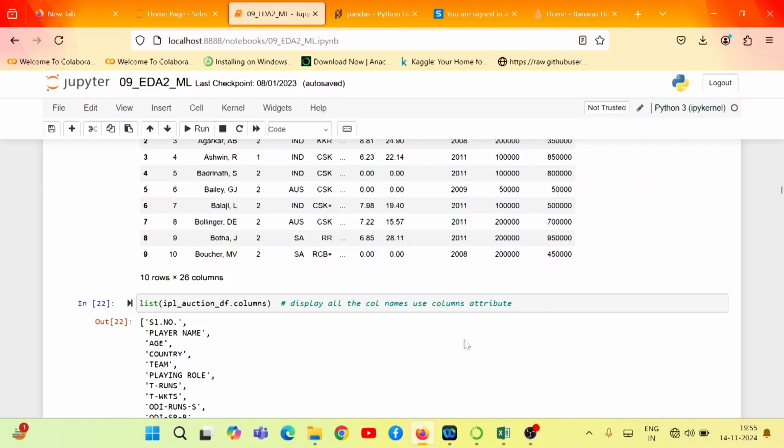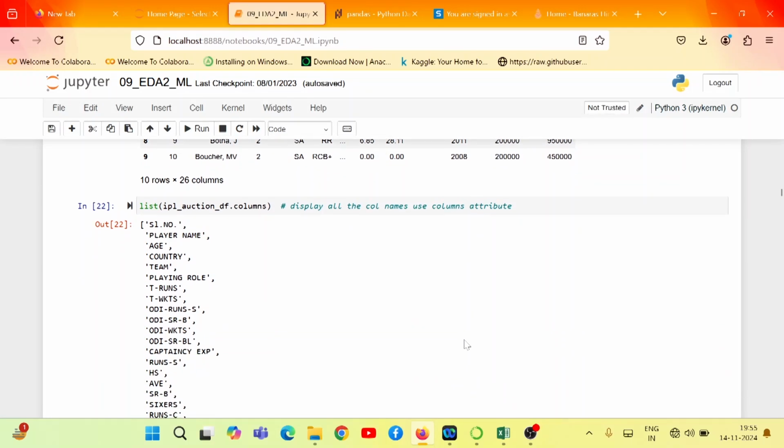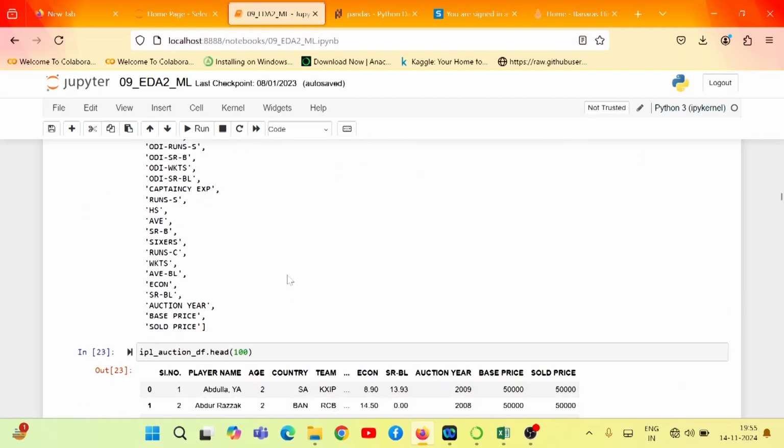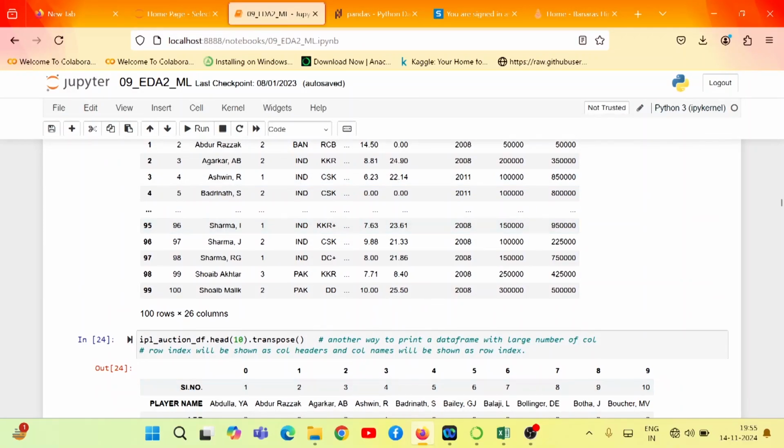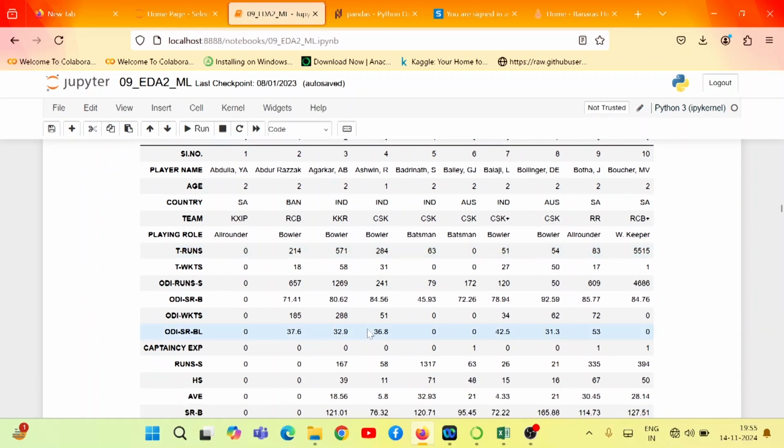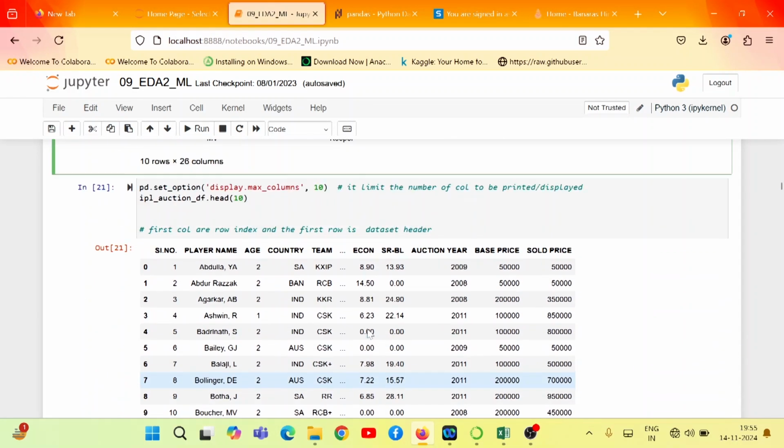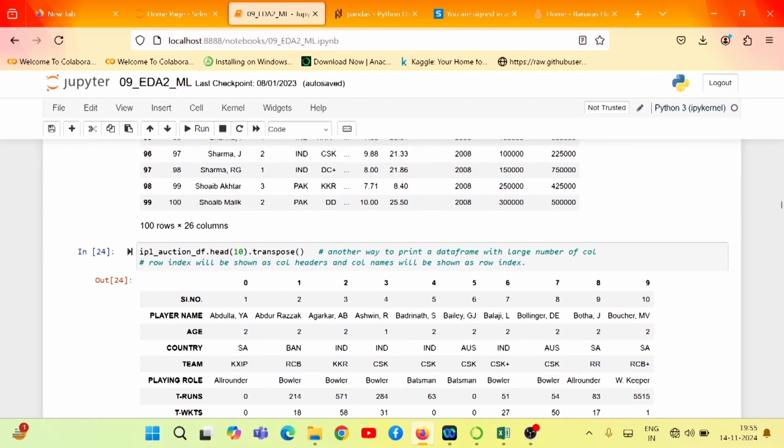The other way to print a data frame with a large number of columns is to transpose the data frame and display the column names as rows and rows as columns, right? So we have both ways. Here I have taken the transpose of it, so in this way also we can display it. We have already seen that the size of this data frame is 130 by 26, which I have shown you.